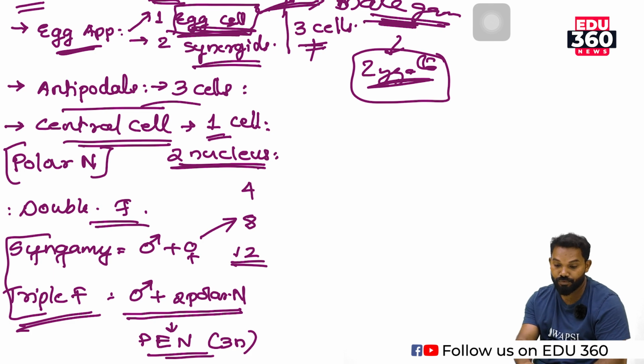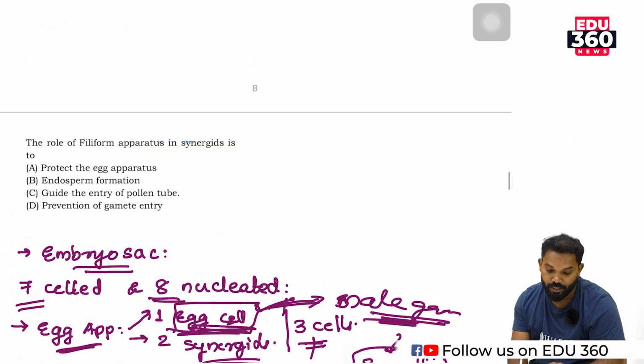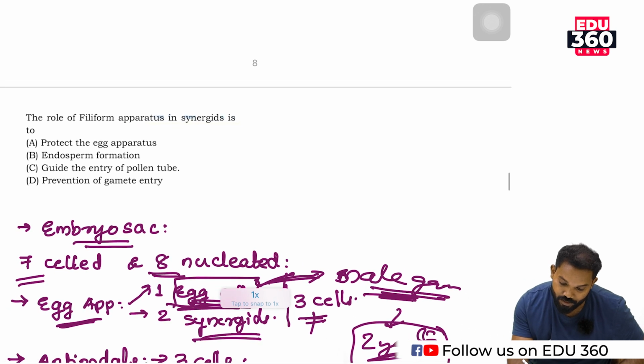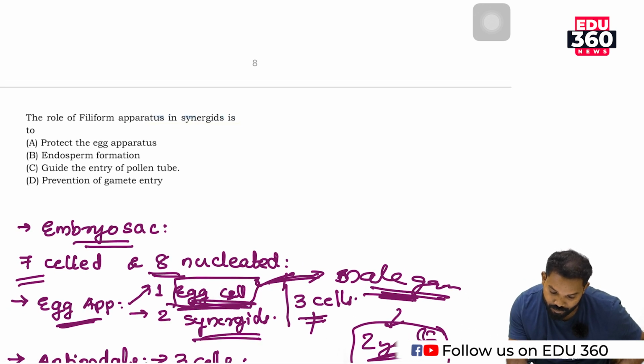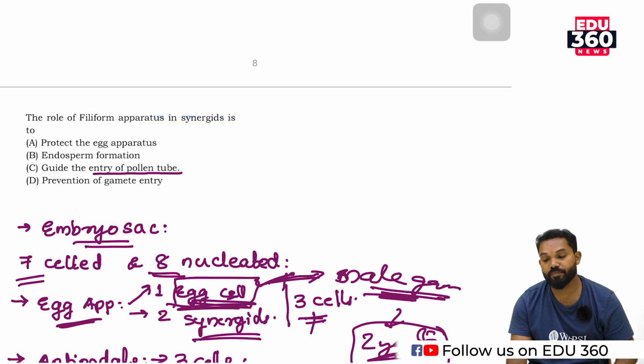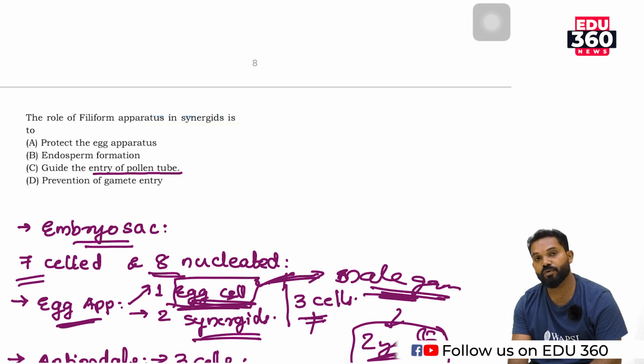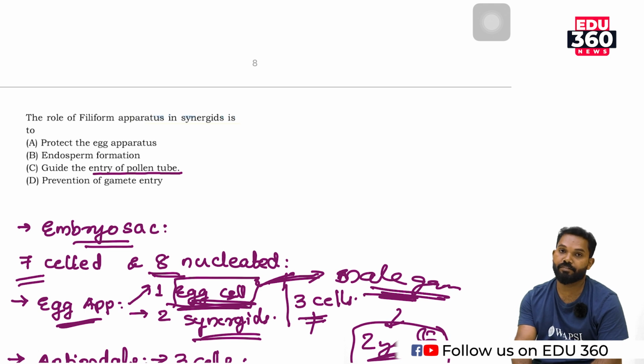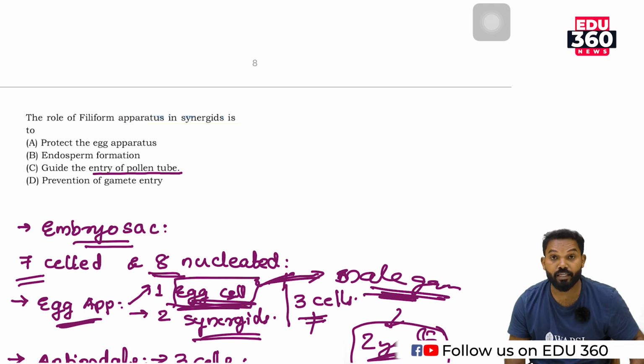The main function of the synergid is that it helps in the entry of the pollen tube into the embryo sac, up to the egg cell. Synergids guide the entry of the pollen tube towards the embryo sac or egg cell.